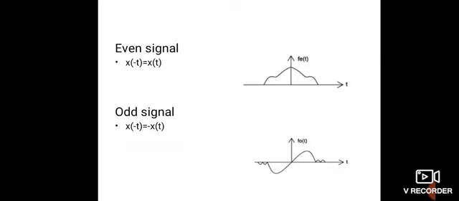Here I am giving a negative sign: x(-t) equals minus x(t). That means x(t) has an amplitude, and in the x(-t) range it has the same amplitude but on the negative scale. So it is an odd signal. As an example, the symmetrical signal is a cosine wave and the odd signal is a sine wave.